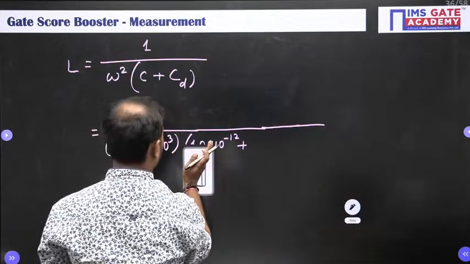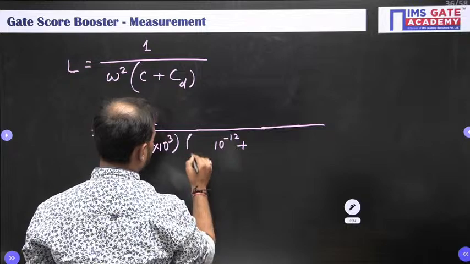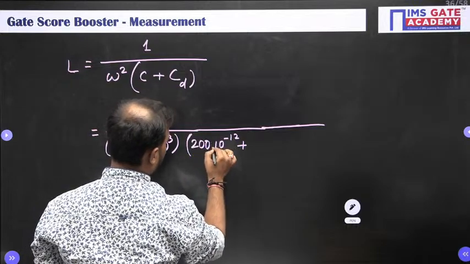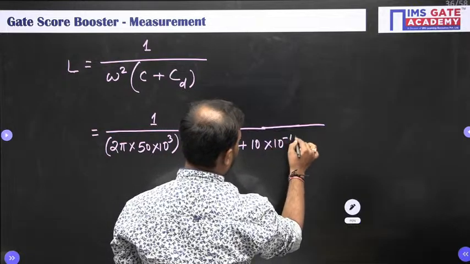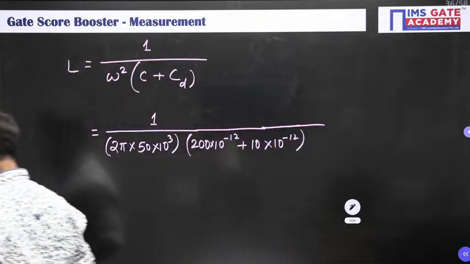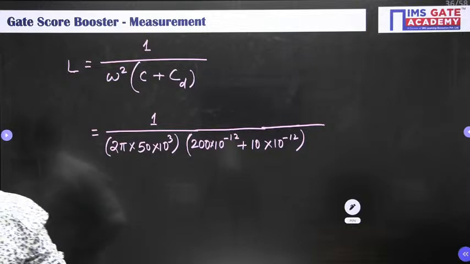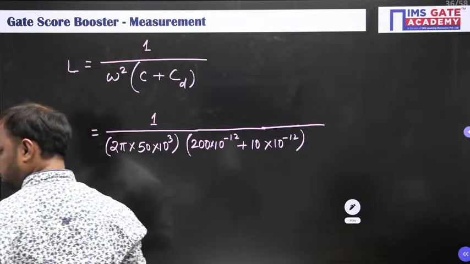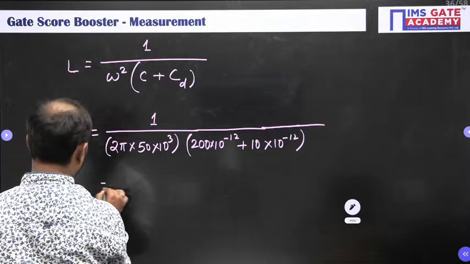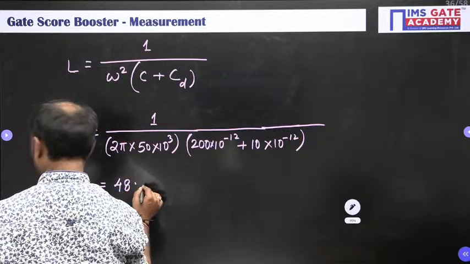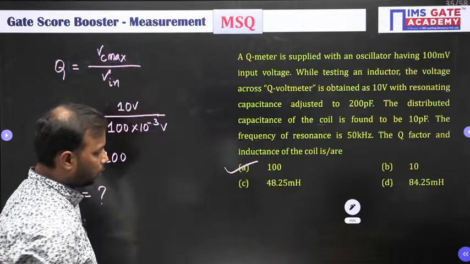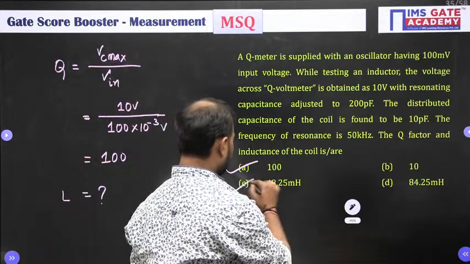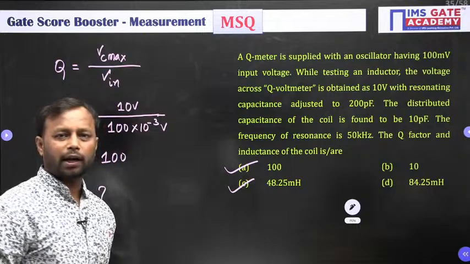So, it is 200 into 10 to the power minus 12 plus 10 into 10 to the power minus 12. On solving this, you will get the answer as 48.25 millihenry, which is given in option C. So, A and C are the correct options for this question.